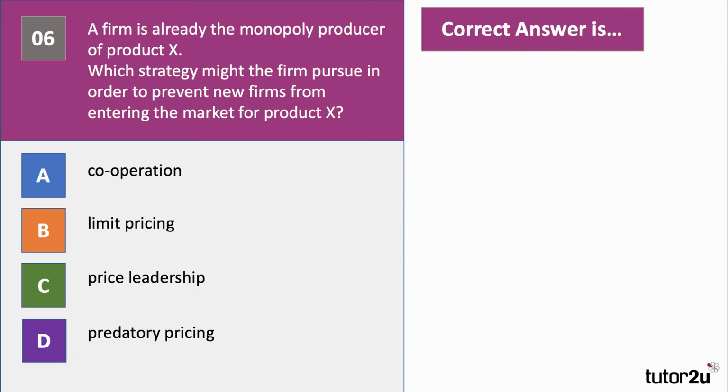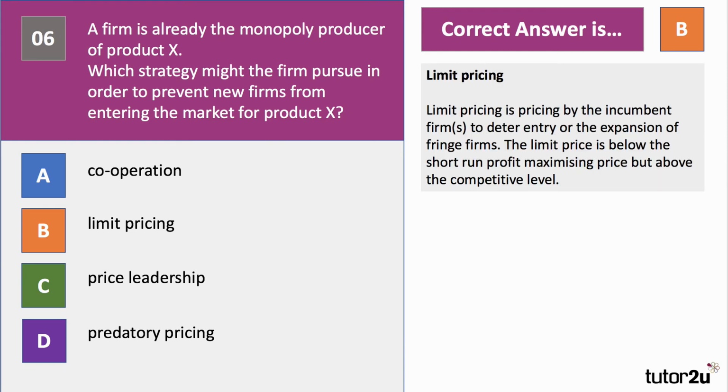There's a strategy which a firm can use to prevent a new firm from coming in to try to take away their monopoly power. The right answer to question 6 is B, limit pricing. A lot of students in this question chose D, predatory pricing. There is a difference between the two concepts. Let's quickly go through this.